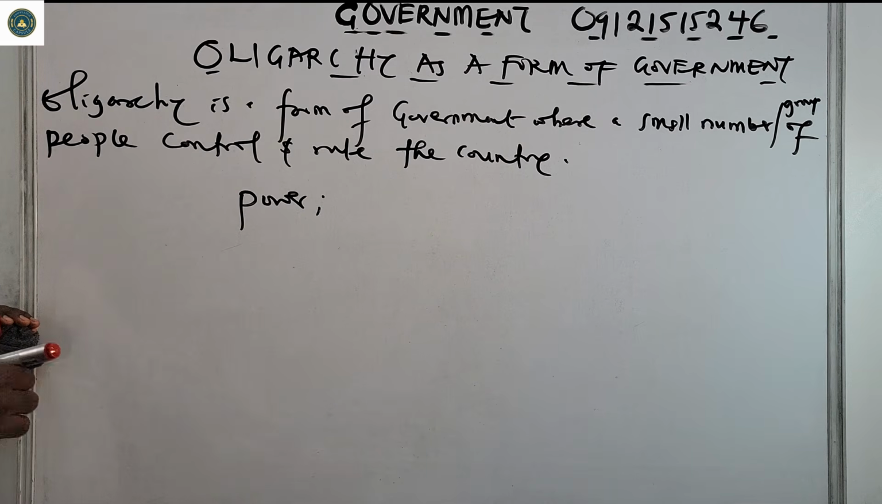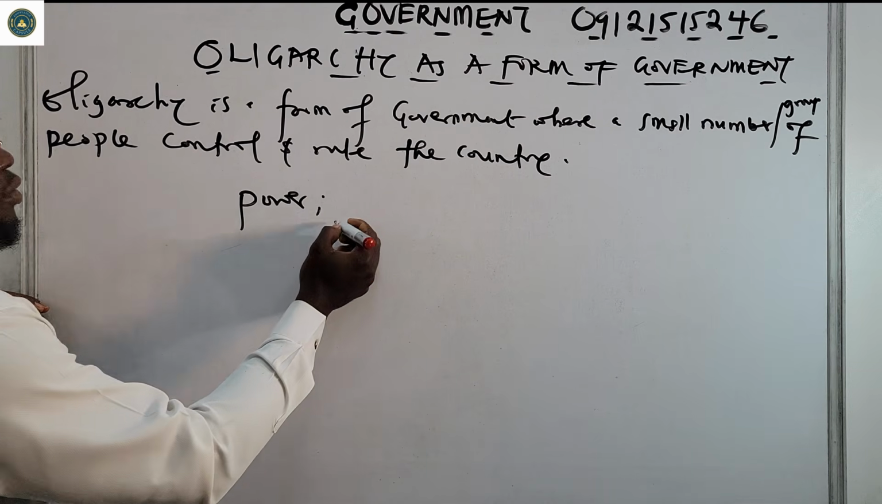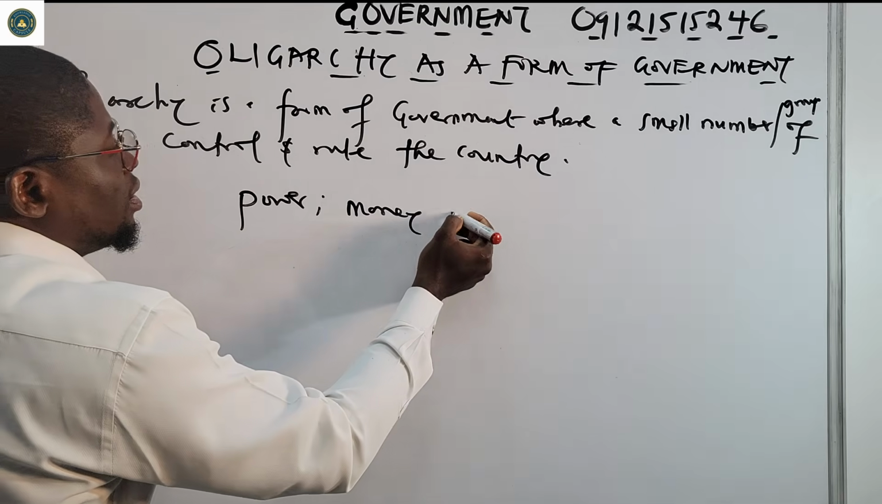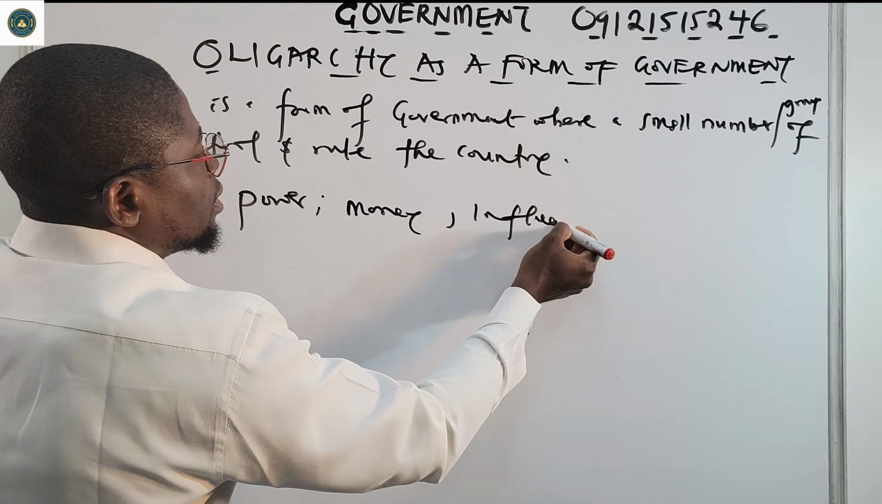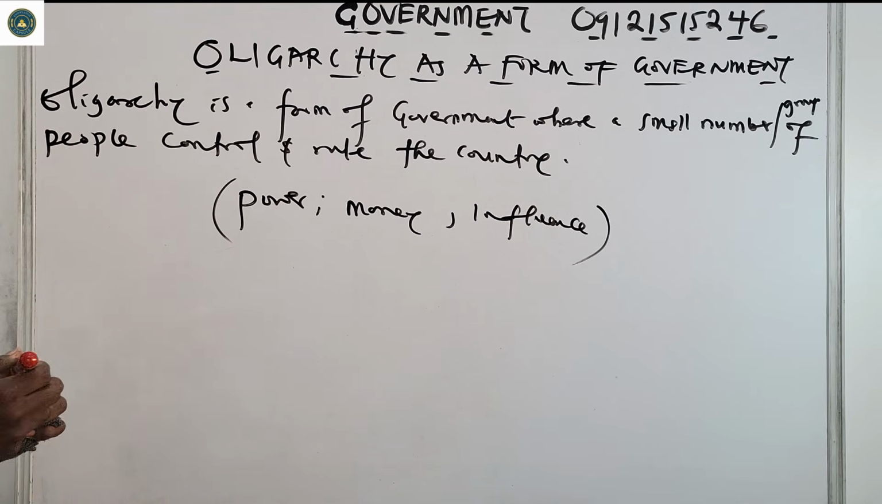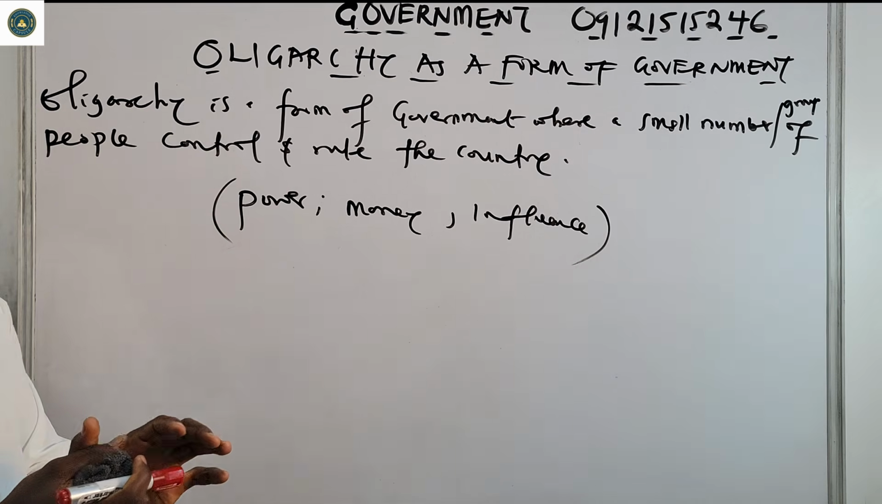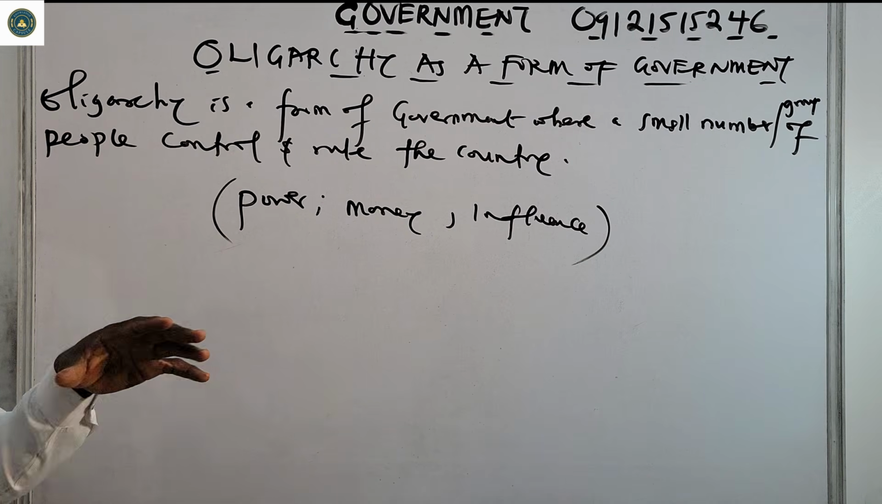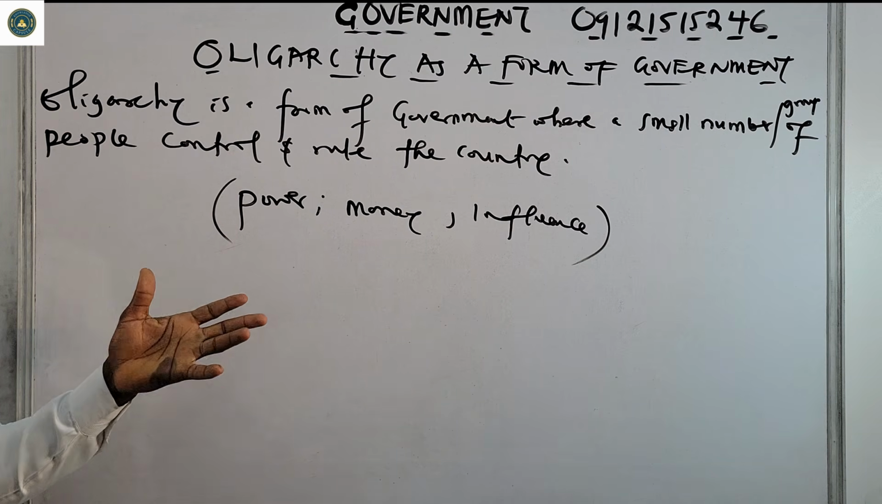It may be money. They usually have money or influence. They may be wealthy, maybe as a result of their wealth. Or they rule because maybe they have military power.